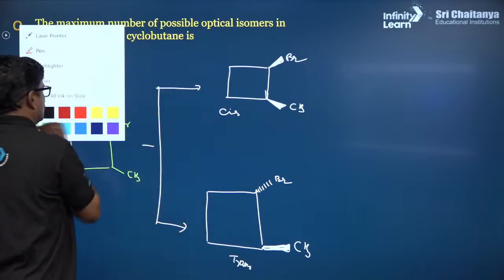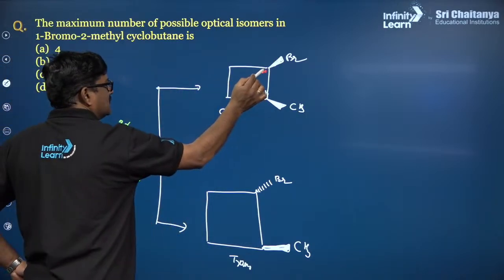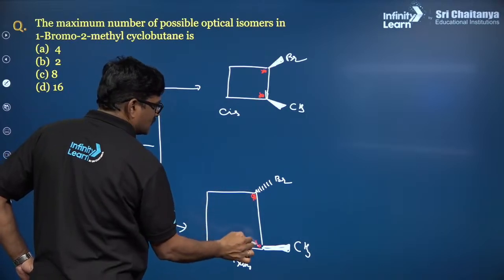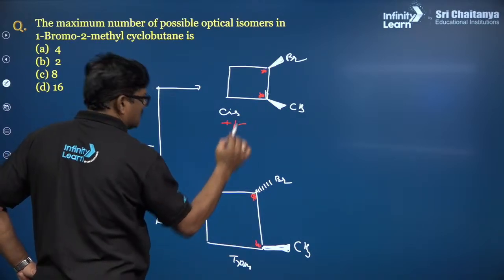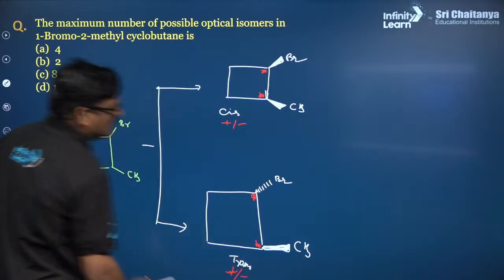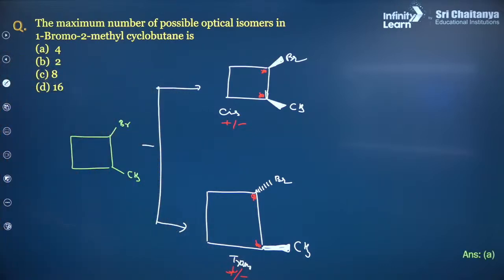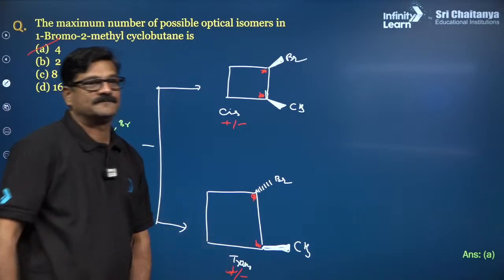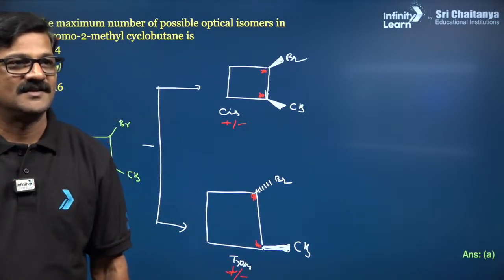Of course, this is your chiral center, this is your chiral center. Chiral center means it can have plus and minus. And 2 chiral centers are there, so you are going to have 4. 1, 2, 3, 4. Got it?